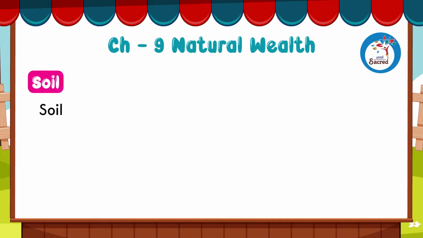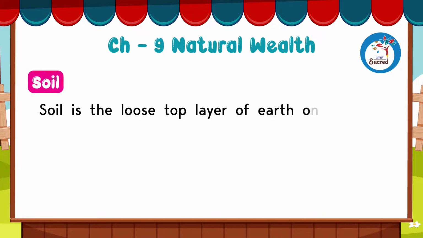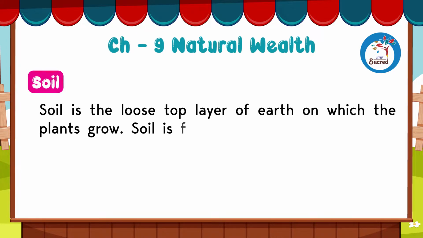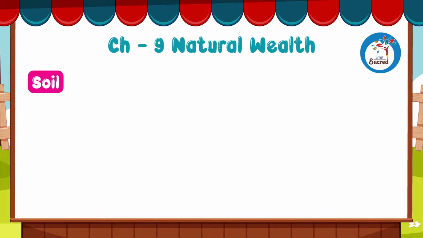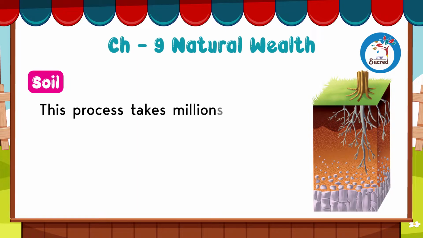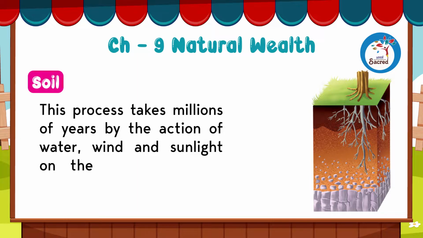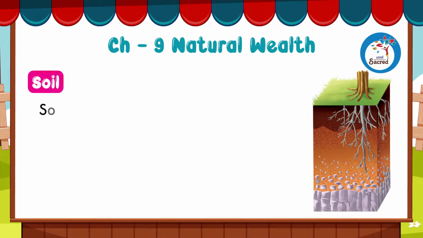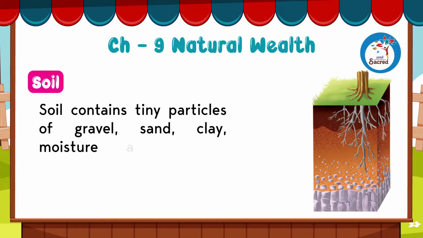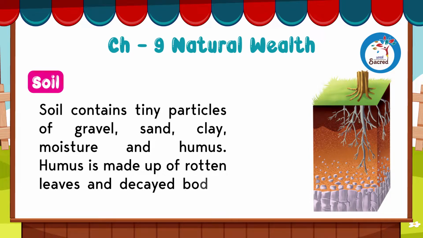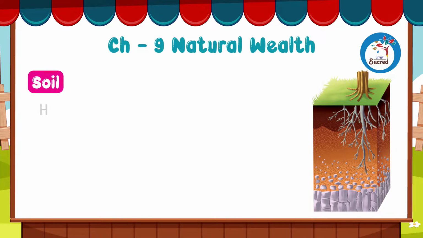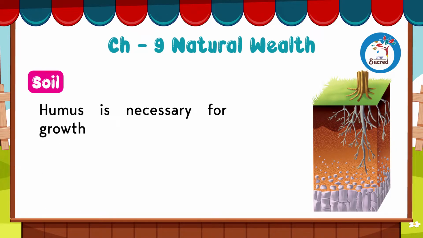Soil. Soil is the loose top layer of earth on which the plants grow. Soil is formed when rocks break and plants and animals start decaying. This process takes millions of years by the action of water, wind, and sunlight on the surface of the earth. Soil contains tiny particles of gravel, sand, clay, moisture, and humus. Humus is made of rotten leaves and decayed bodies of animals and plants. Humus is necessary for growth of plants.